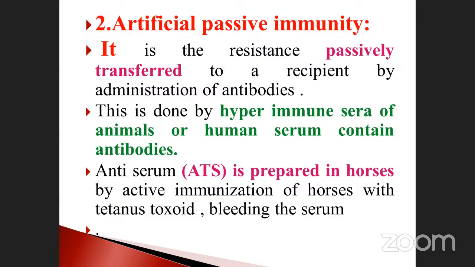Here only one is given, but not only the horse: rabbit, chimpanzee, and sometimes they may use human beings also. You have to check it. All the mammals accept these types of antibodies, which means they can be passed on to the next human beings. And also it is age wise.